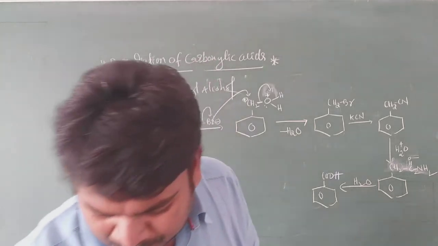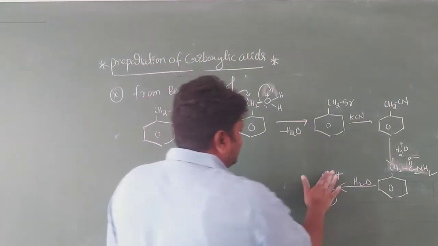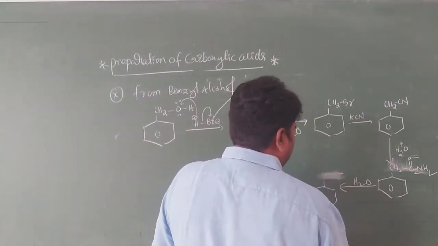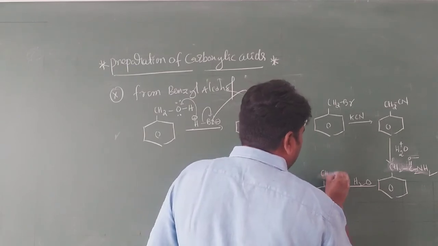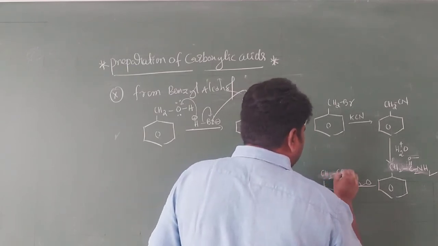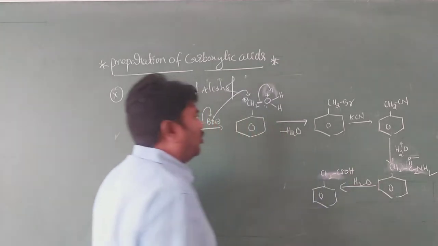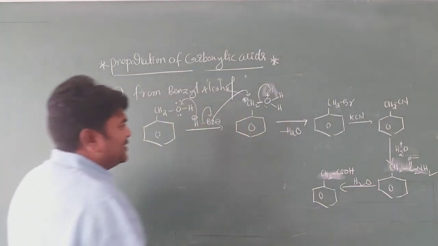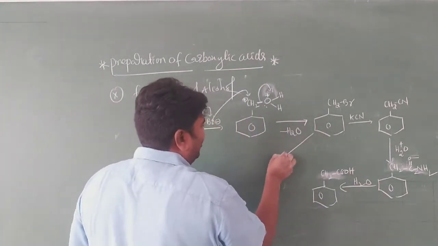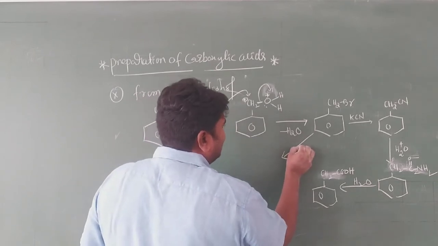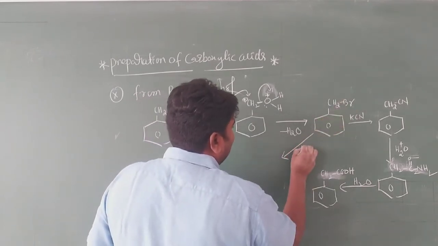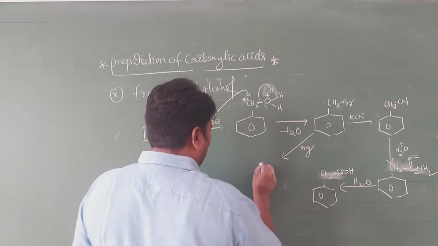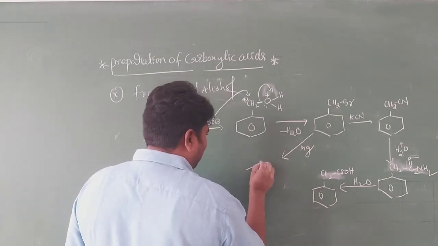Next one. Okay, so here also same. It is COOH, it is CH2COOH, a carboxylic acid. Next one, same thing. It reacts with magnesium metal. You get this compound. Very important, my dear students.